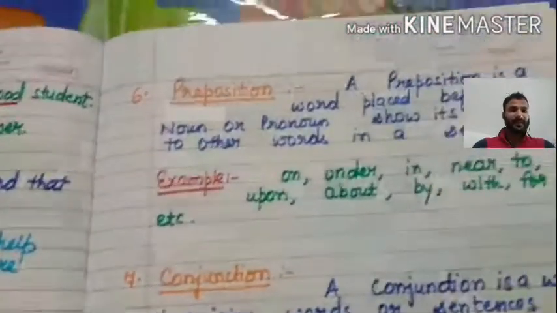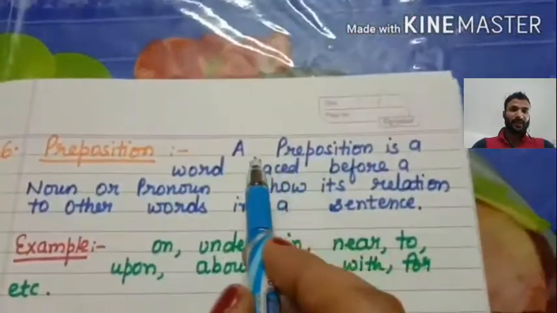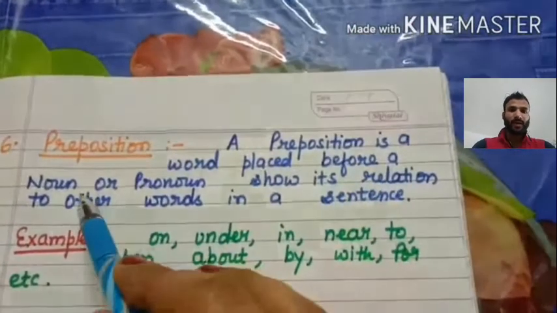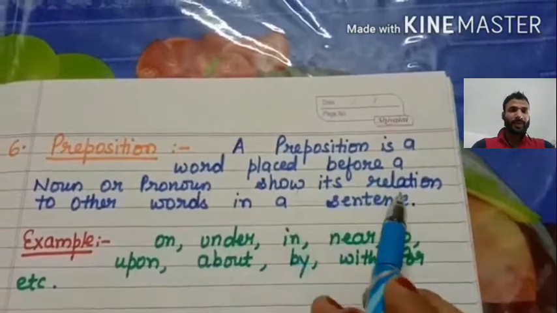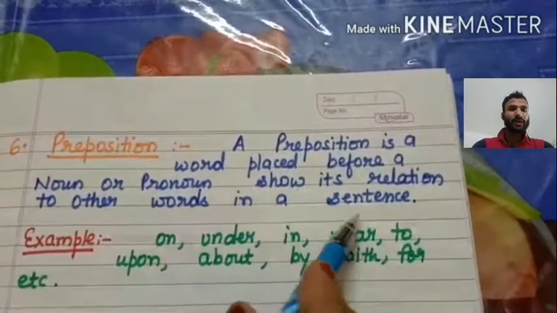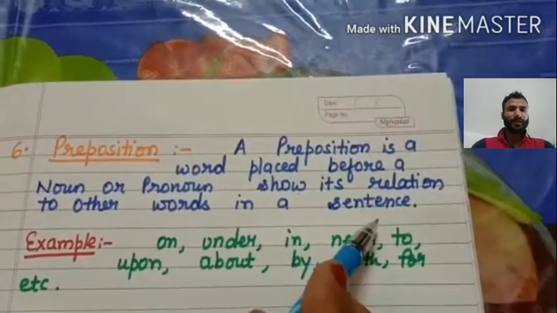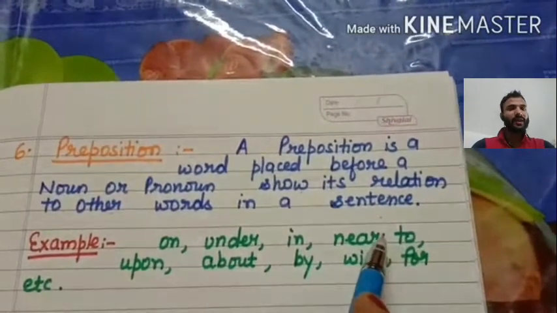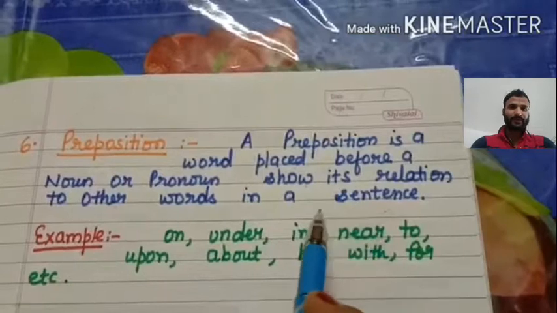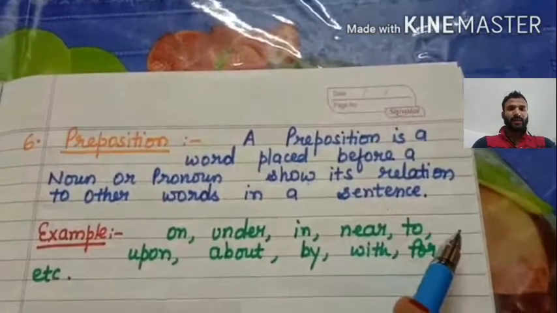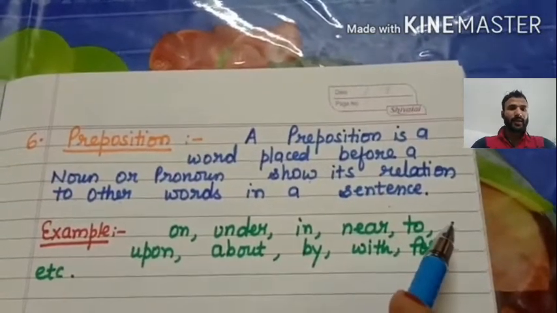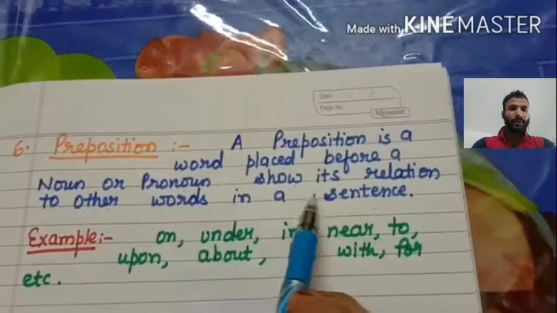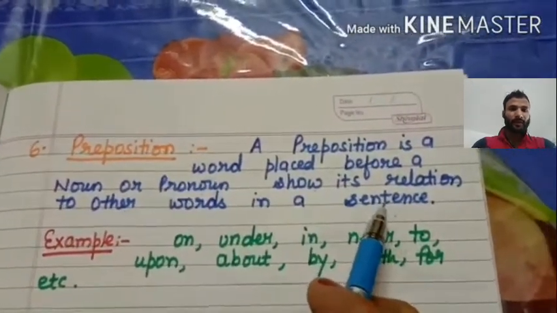Now preposition. A preposition is a word placed before a noun or pronoun that shows its relation to other words in a sentence. Examples: on, under, in, near to, upon, about, by, with, for.